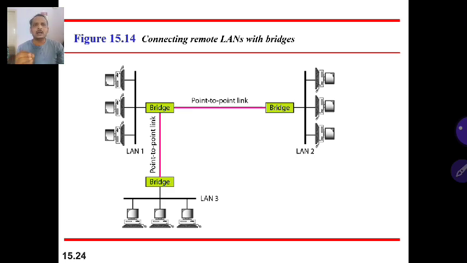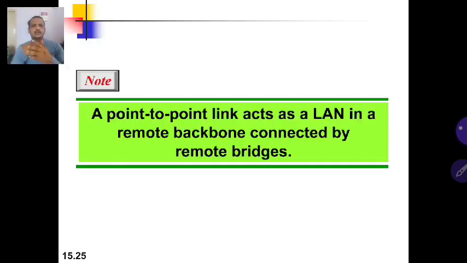Now all company branches are connected. This is especially so in the banking sector. All branches of SBI are interconnected, so they don't need the internet. This is usually called forming an intra-network. All branches are interconnected to form their own network. The point-to-point links used to connect the networks through bridges are called remote bridges. The point-to-point link acts as a LAN in a remote backbone connected by the remote bridges.